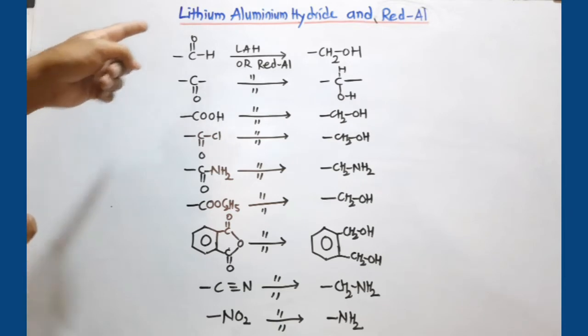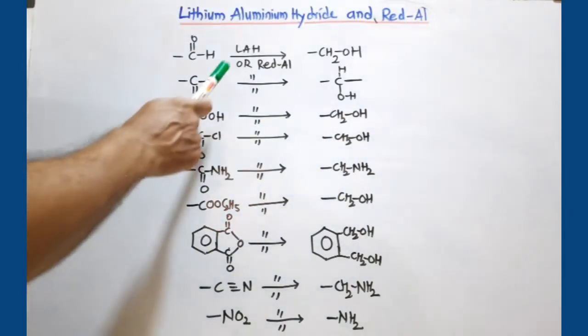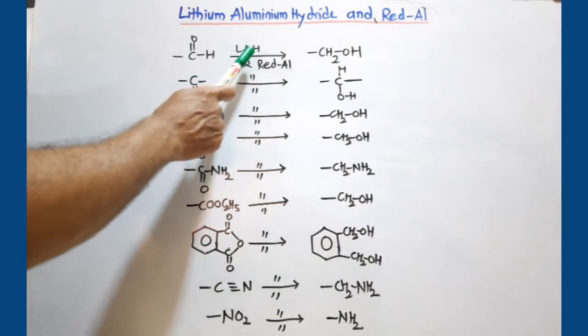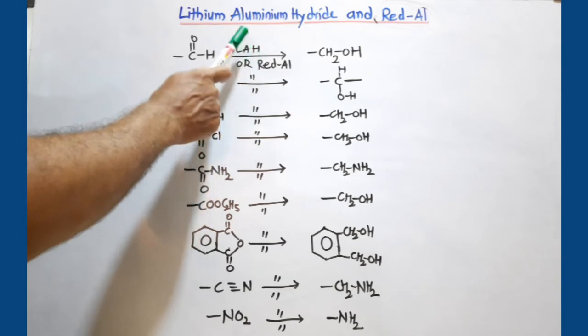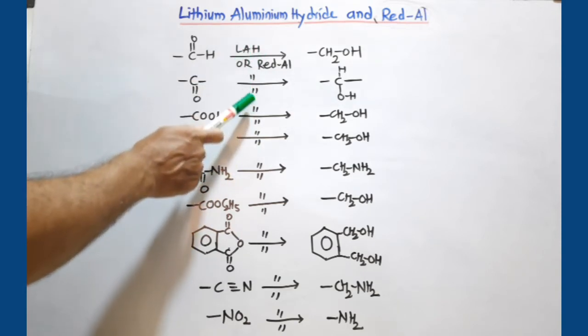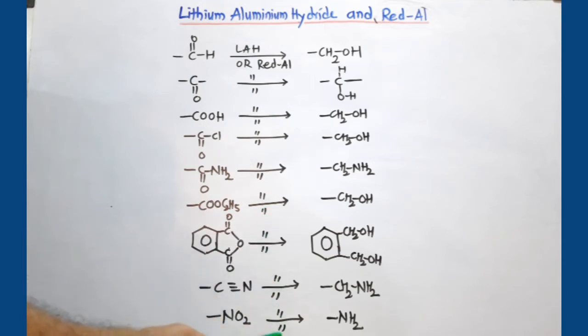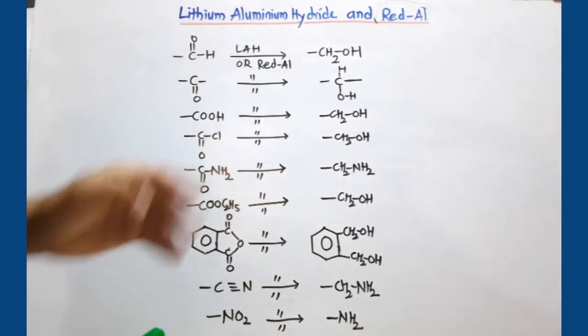These are targeted by lithium aluminum hydride or red Al. So in the first reaction I use lithium aluminum hydride or red Al, which means that instead of these two, any one can be used. And these two lines mean the same pattern is repeated in all reactions. So this is in fact a memory map.